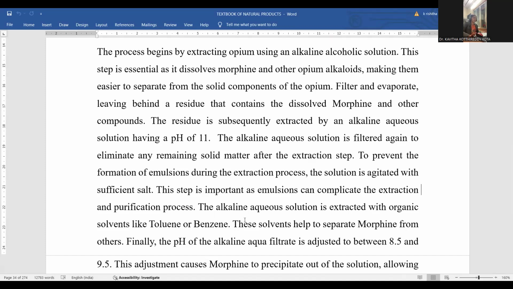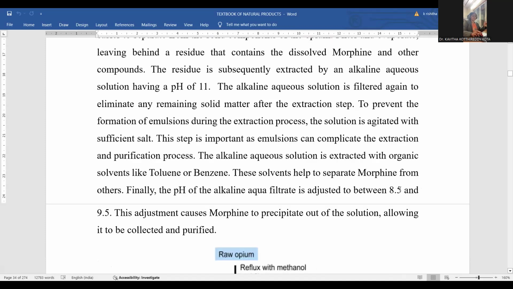Emulsion formation will not be possible, and after adding a pinch of salt, a toluene or benzene solvent is added in order to extract the morphine into the organic phase, and whatever inorganic or crude solid products are left behind will be discarded in the form of solids, while the morphine is extracted into either benzene or toluene.